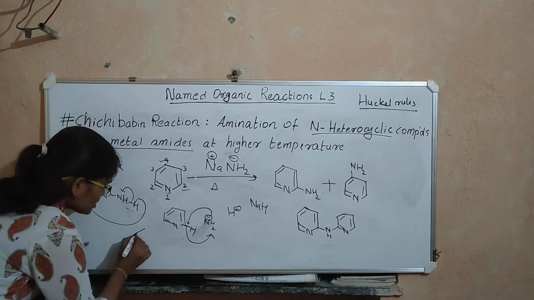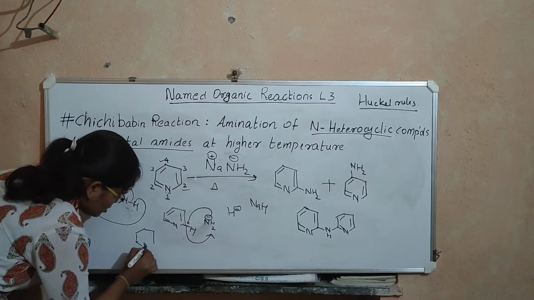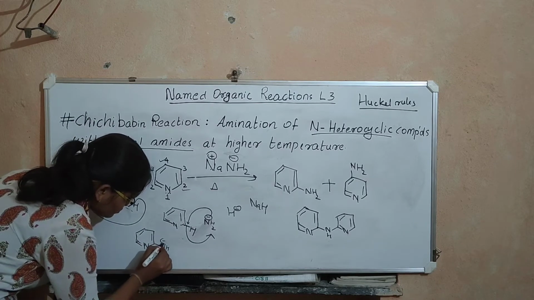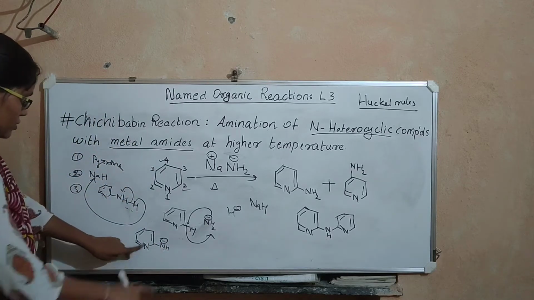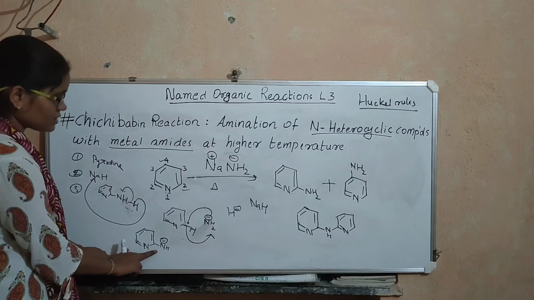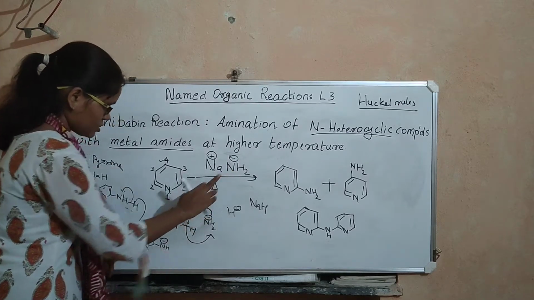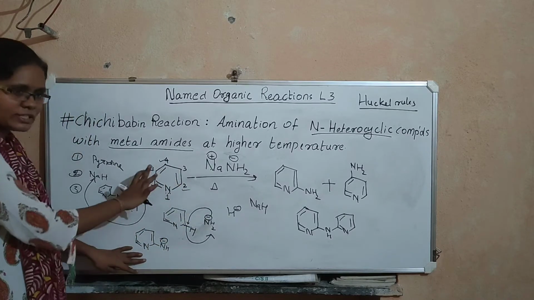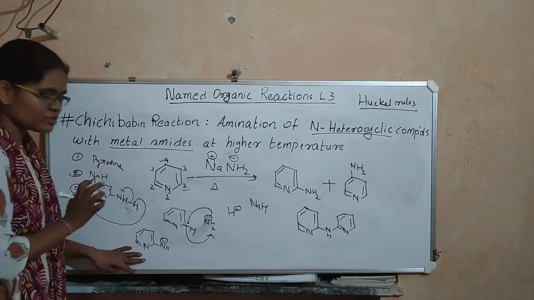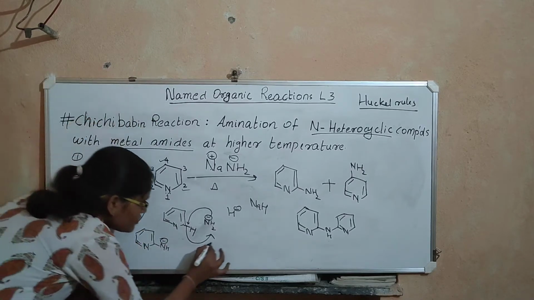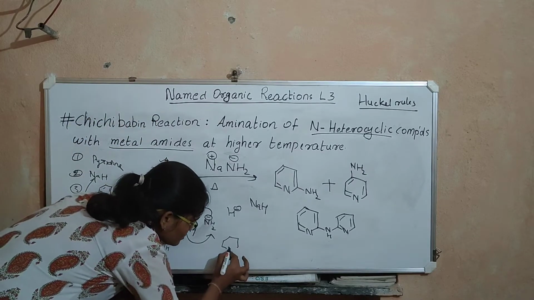Now what you have is this one. So this is also a nucleophile, right? Now you have two nucleophiles, this one and NH2 minus. So this nucleophile can also go and attack on position 2 on pyridine, right? Because you have pyridine in the reaction mixture. So what happens is, this nucleophile will attack on this pyridine.